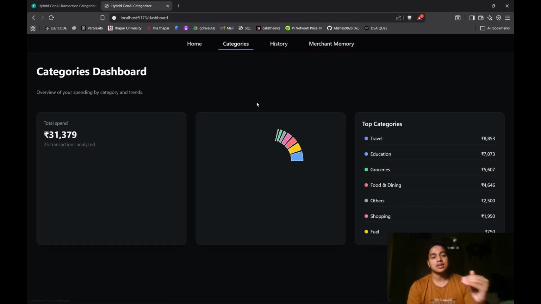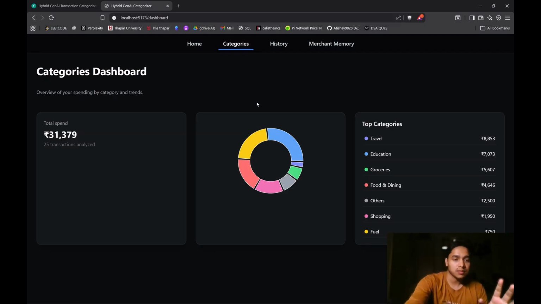Now this is the categories dashboard, the main dashboard. This shows how much money I have spent. Across 25 transactions, I spent 31,379 rupees. And as you can see, this is a pie chart that shows the spread of my different categories: travel, education, groceries. This data was put in before when I was testing, so I put in various categories.